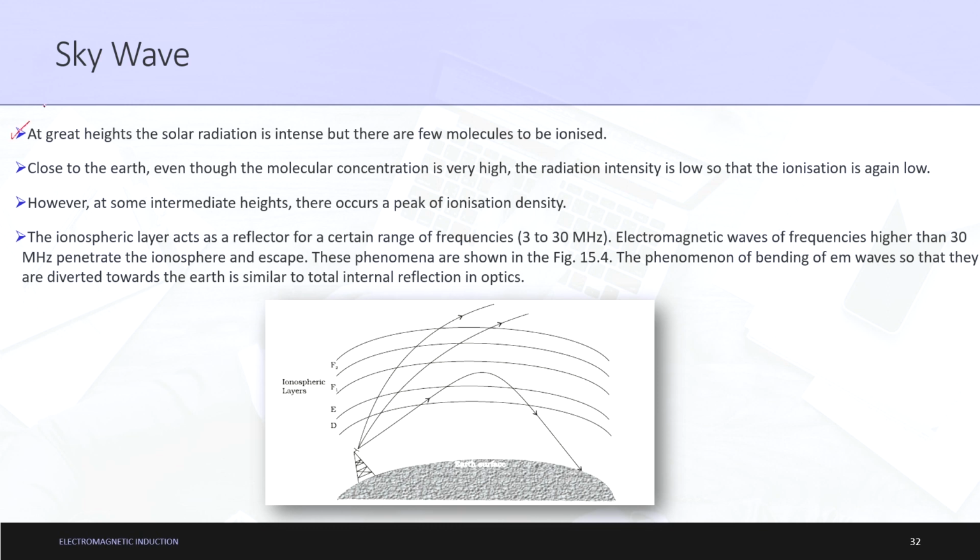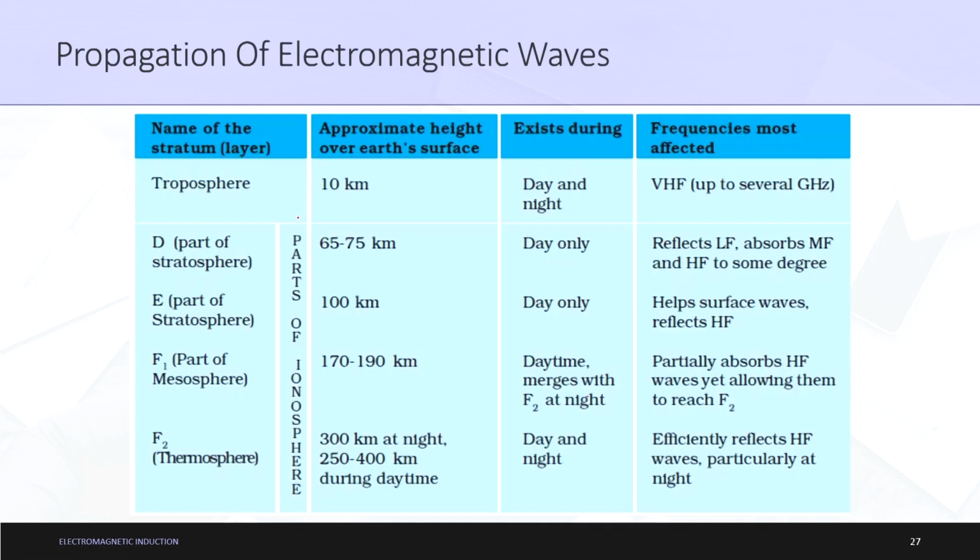When I was talking in the last lecture, I already completed these 3 points. Let me iterate the 4th point again, so that it is more clear to you. So, D, E, F1, F2. Just to iterate what these are, you can see in this table: first is the stratosphere, the next is again a part of the stratosphere denoted by E, then it is the mesosphere and then the thermosphere. This is the portion from 65 and it varies till 400 kilometers. This is just for our reference, we will not go into much detail.